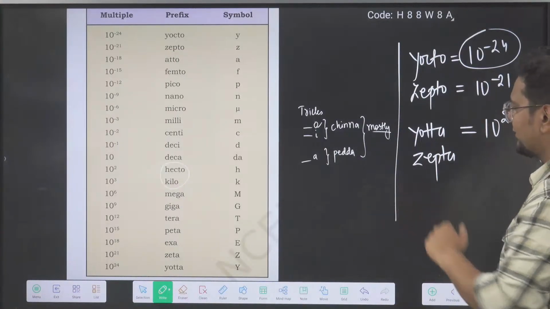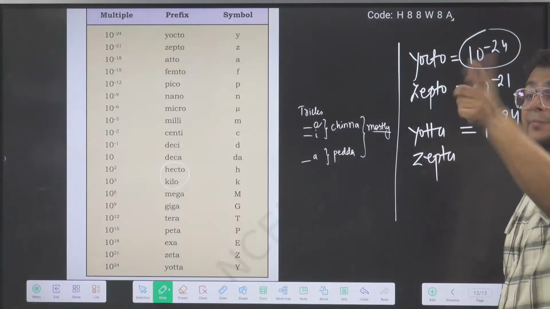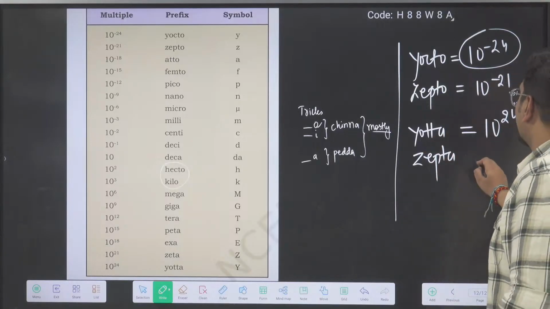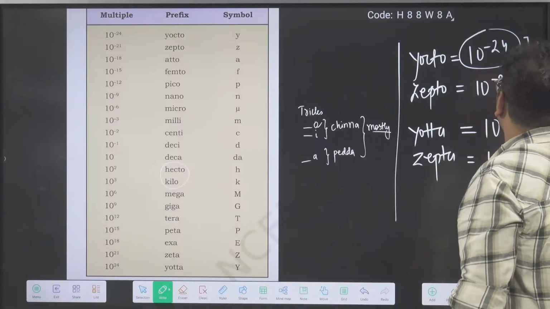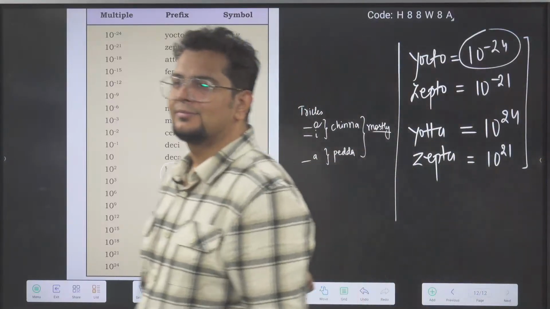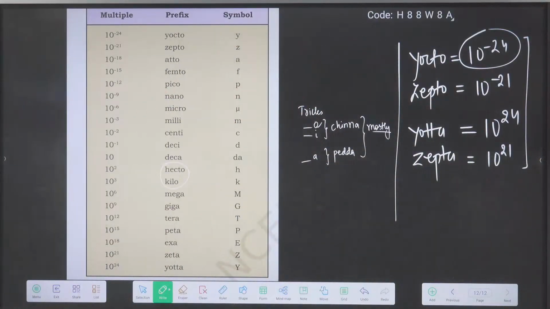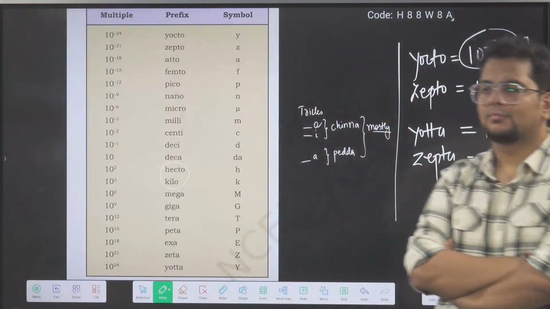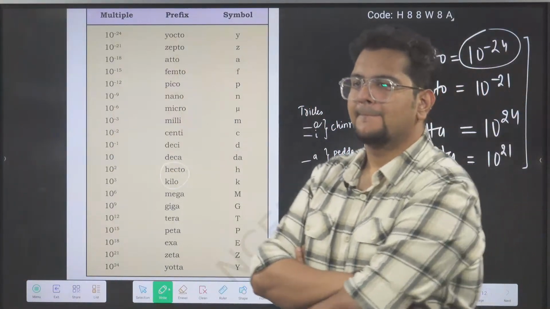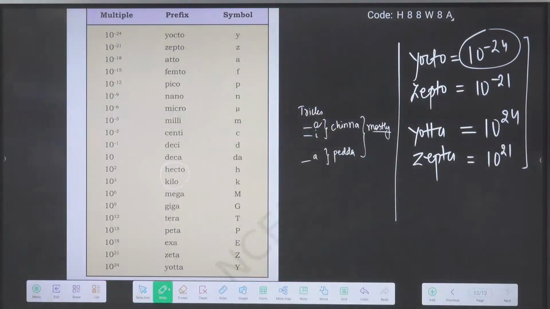Are getting, bhai? Zepto, 10 power minus 21. Zepta, 10 power plus 21. Are say, yaar. Say, bhai, say. Clear, bhai?